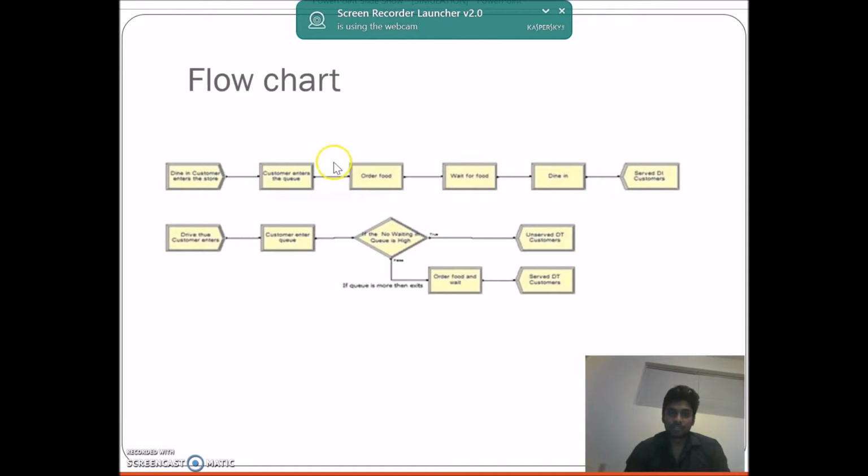And this was the flow process in the store. A dine-in customer enters the queue, orders the food, waits until the food reaches him, and then finally leaves the store. In the case of a drive-thru customer, he enters the queue. If the queue is more than 4, then the customer will leave the store. If the queue is less than 4, then he will wait and order the food, wait until the food reaches him, and finally leave the store. Next will be continued by Ajay Karnam.